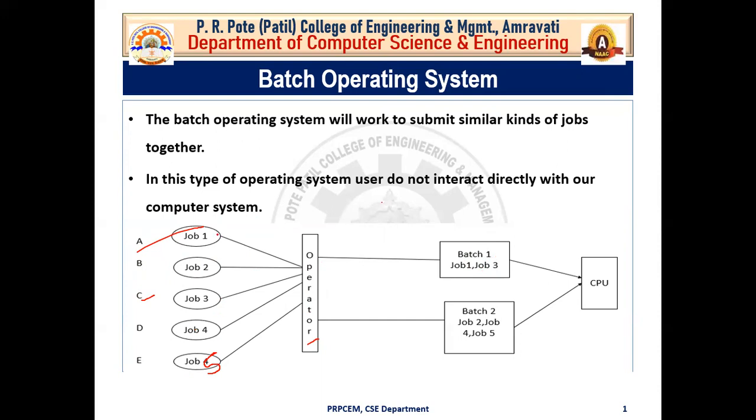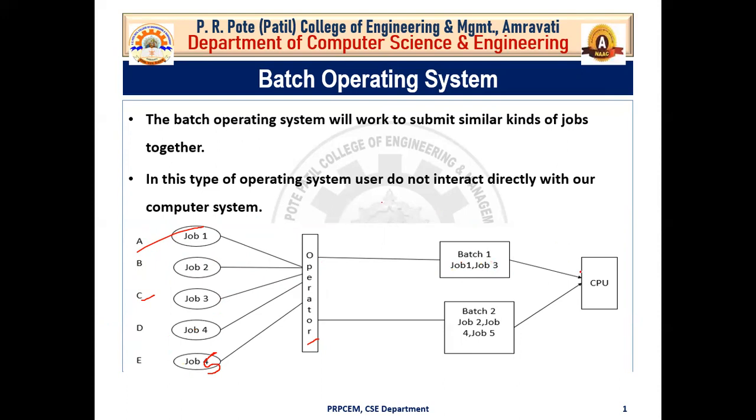First, the operator collects all the jobs from all the users, then checks how many users have the same jobs, and then creates one batch for similar jobs, that is job 1 and job 3. After that, it will submit this batch to the CPU.